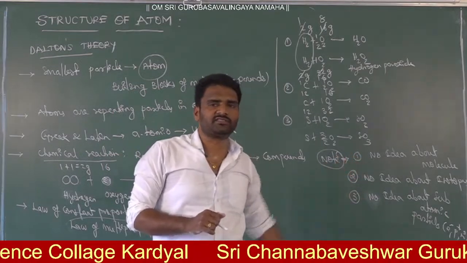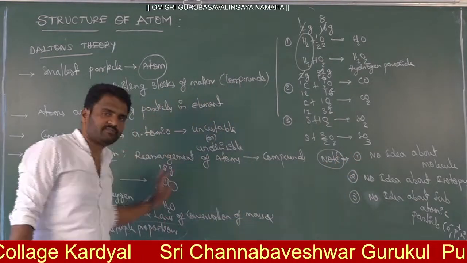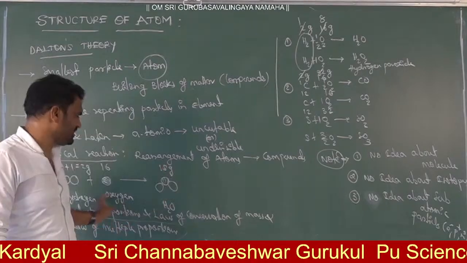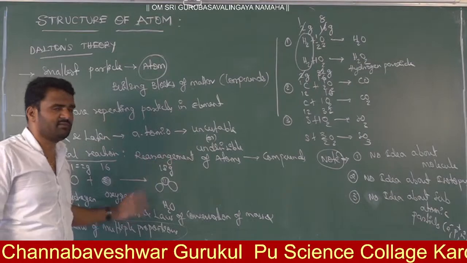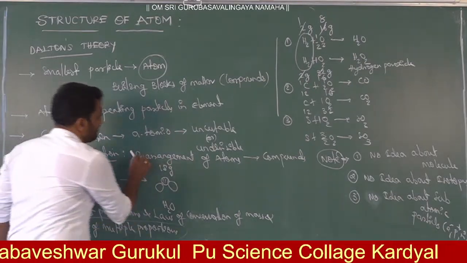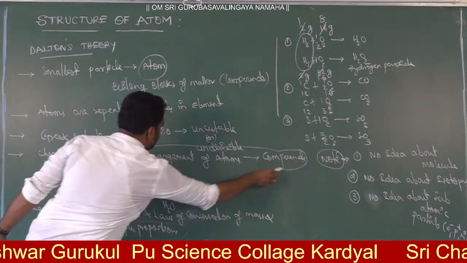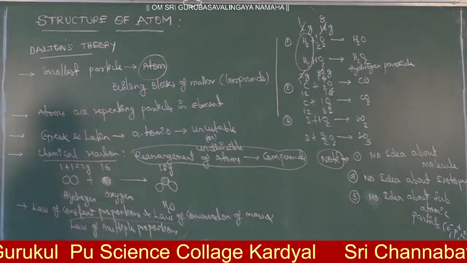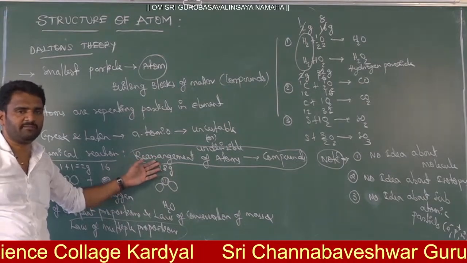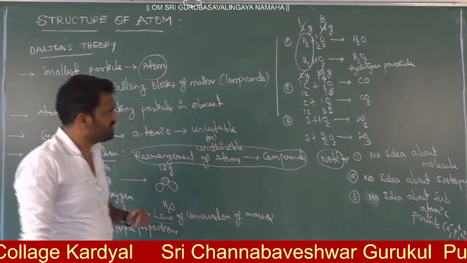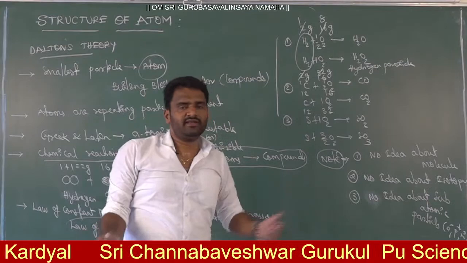These are the drawbacks, and these are the merits. He successfully explained chemical reactions and these laws, that atoms are the simplest particles, and that a chemical reaction is the rearrangement of atoms. This is very important. Mostly this one: rearrangement of atoms is said to be a chemical reaction. It successfully explained this point. These are the main important points. This was a general idea that you already know.